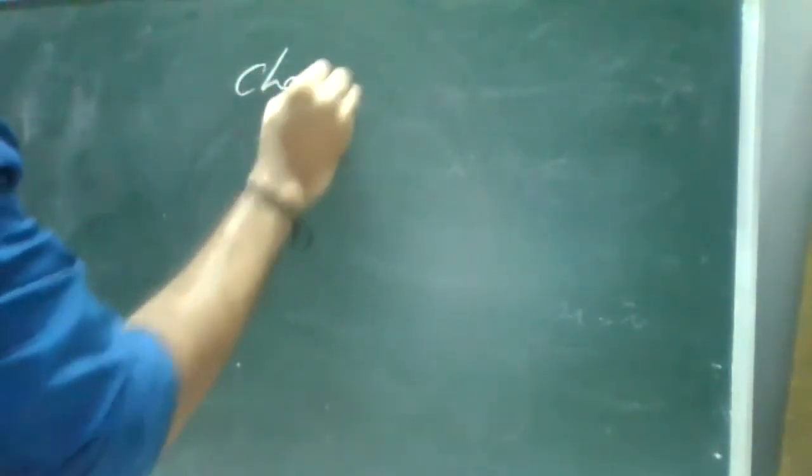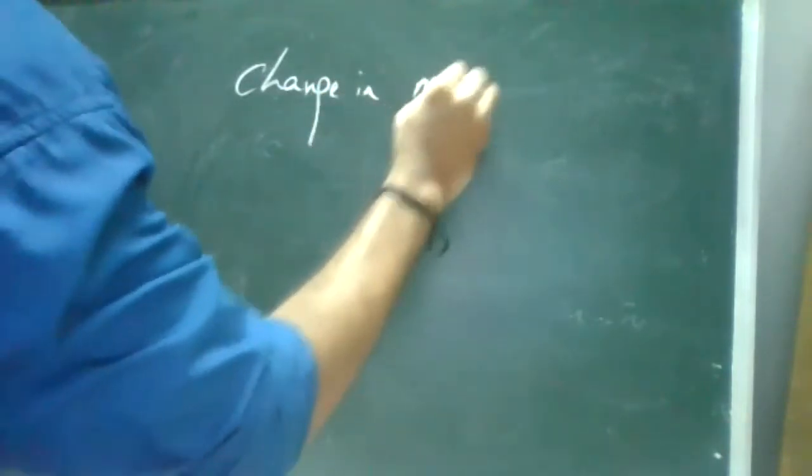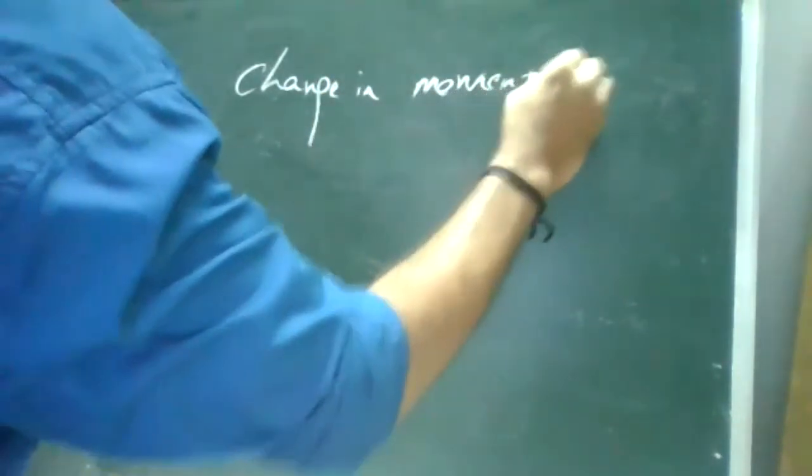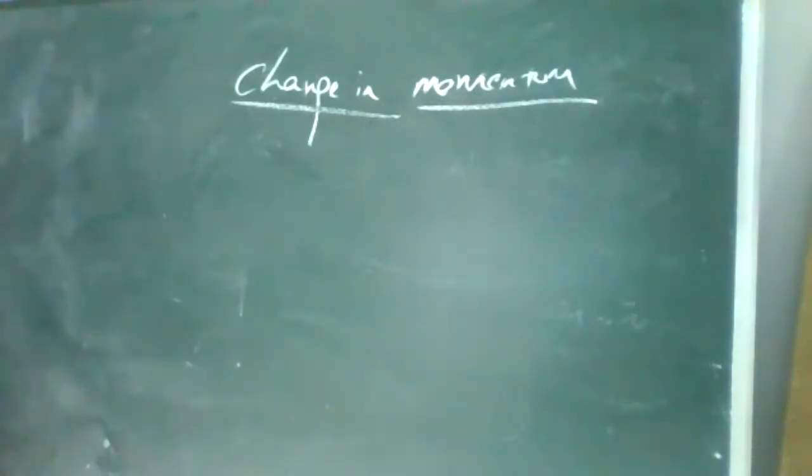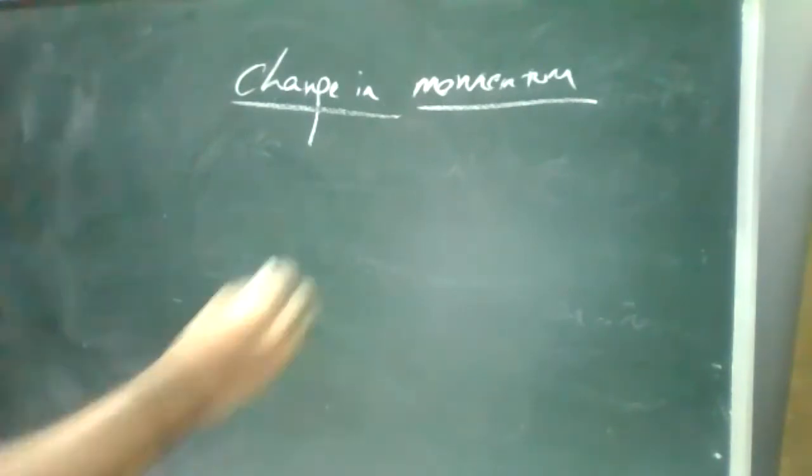Now we'll see the second law. The second law we call momentum, or the change in momentum. You may have studied change in momentum in your class 9 work and energy. There is a topic called collisions. Have we discussed that? Single dimension collision. Yes, we did. Okay, so you may have seen this formula.